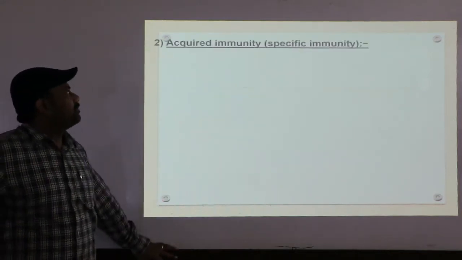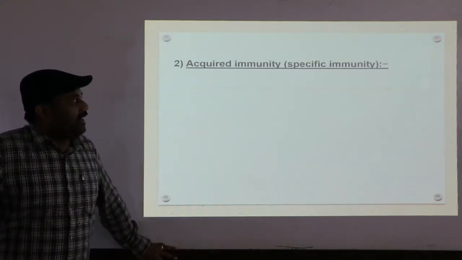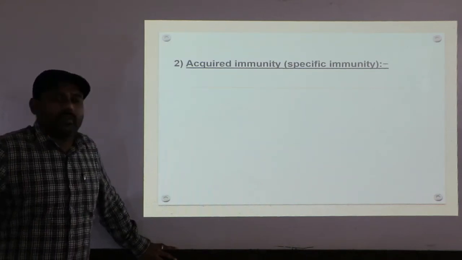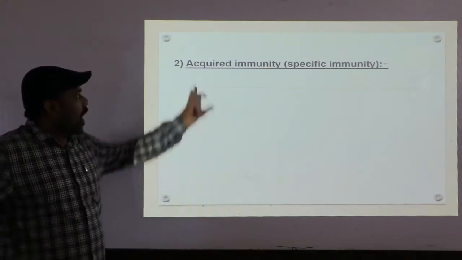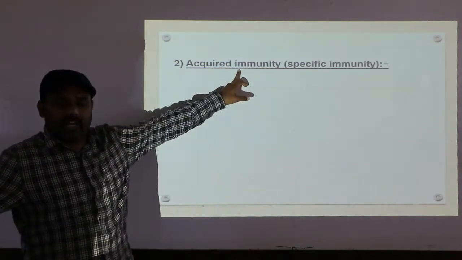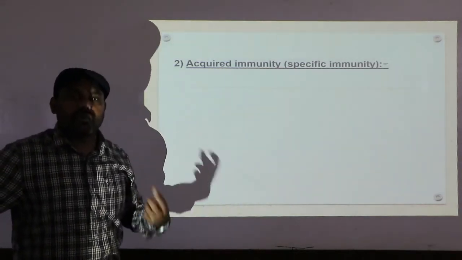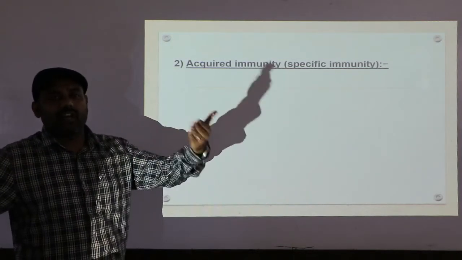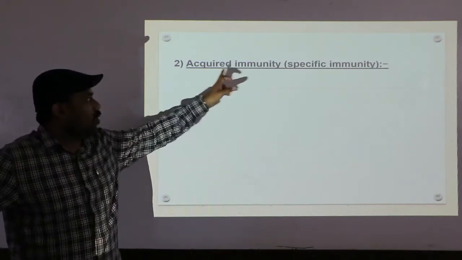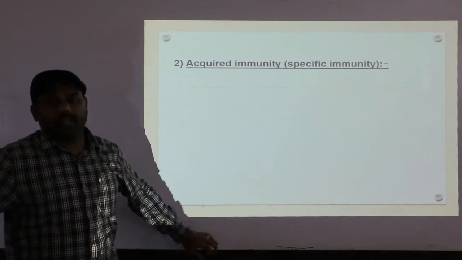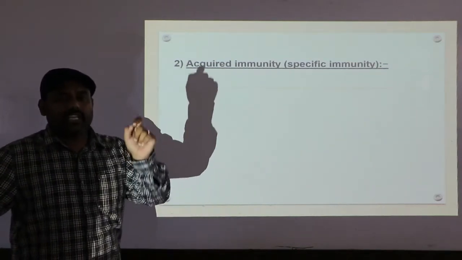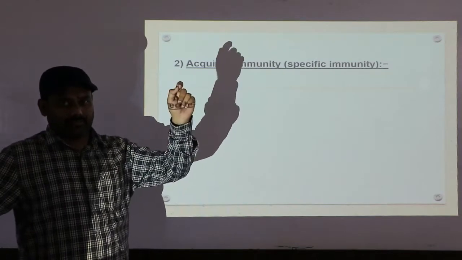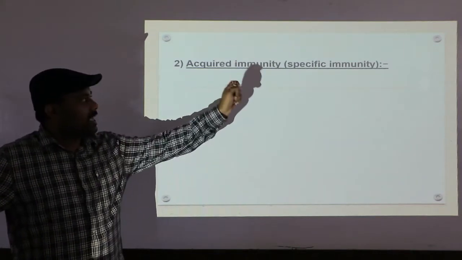Next, acquired immunity or specific immunity. The name itself indicates the meaning, acquired immunity. It means that we develop this immunity only after birth. It is called acquired immunity and specific immunity. Here the word specific immunity refers to being very specific in its action. I hope you understand. So it is called specific immunity.